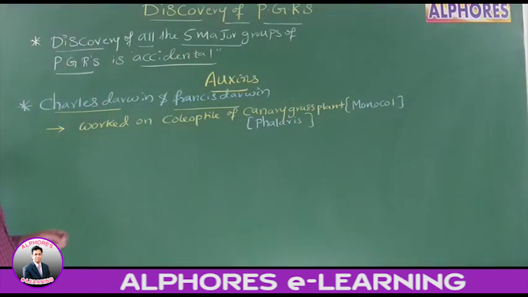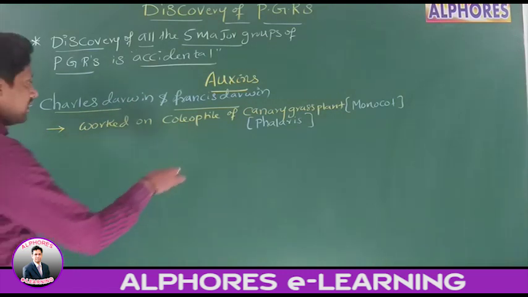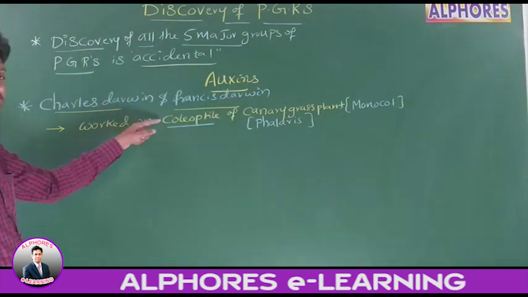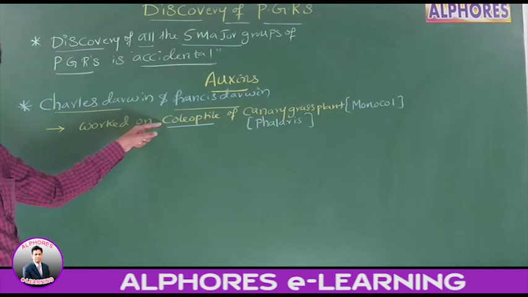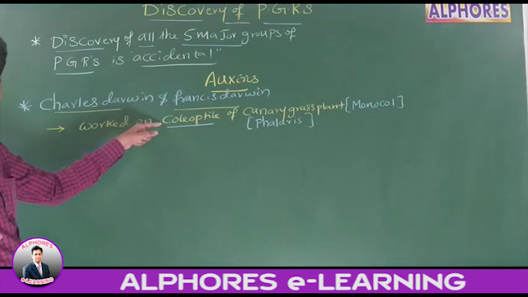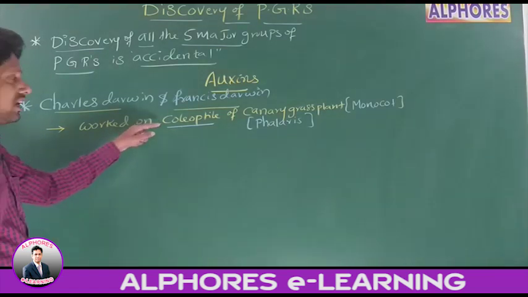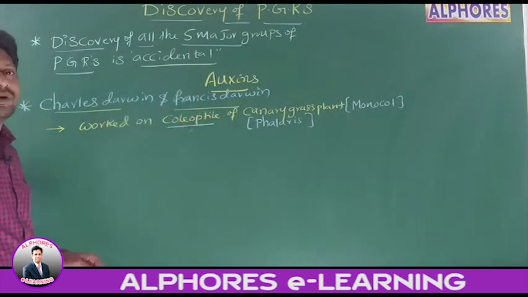Now listen to the statement. Charles Darwin and Francis Darwin worked on the coleoptile of canary grass plant. Coleoptile is nothing but a sheath-like structure which covers the plumule of monocots.